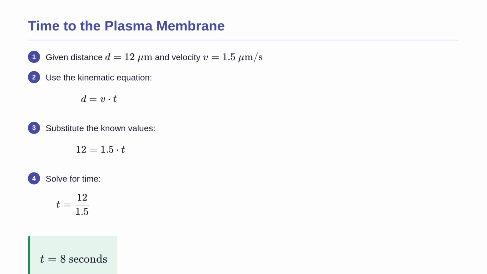We start with our formula, D equals V times T. We substitute our known distance of 12 and our velocity of 1.5. To find the time, we divide 12 by 1.5. This gives us a final answer of 8 seconds. This rapid transport time highlights how incredibly fast the endomembrane system operates, allowing cells to respond to the body's immediate needs in mere seconds.